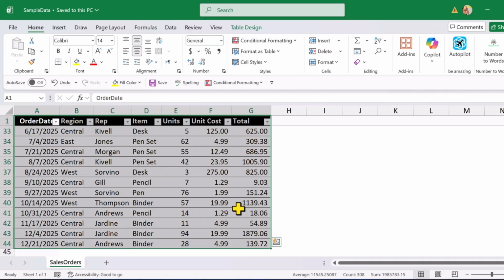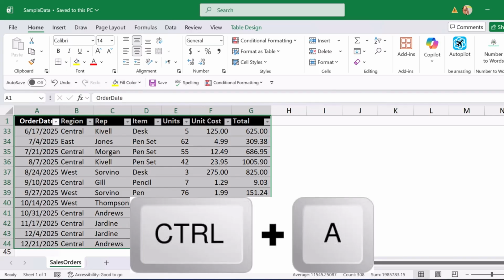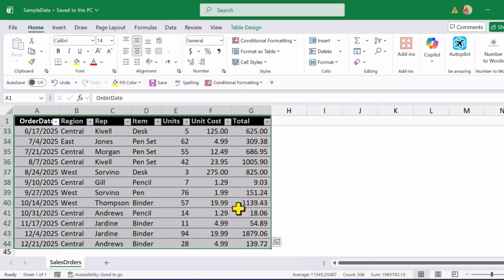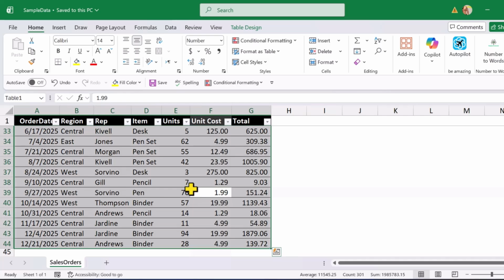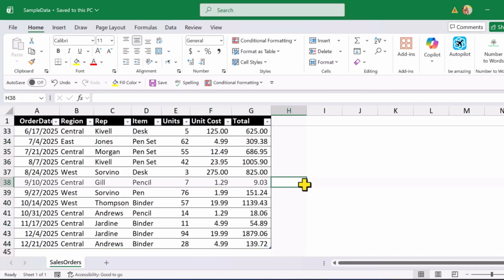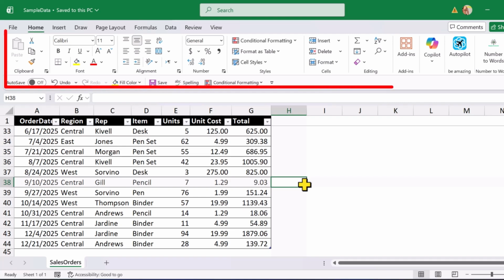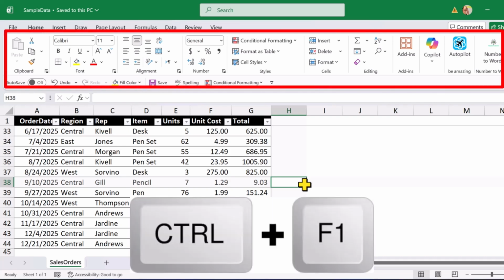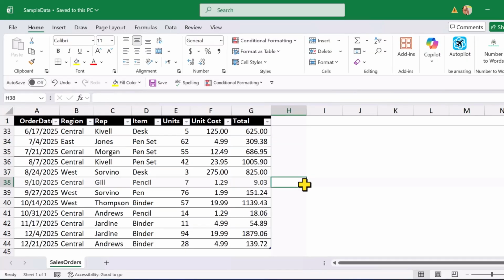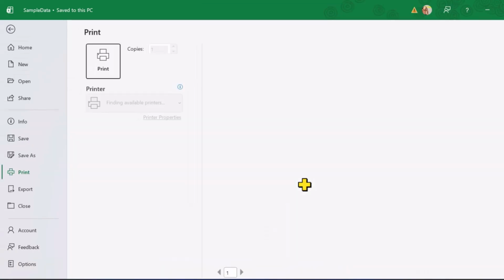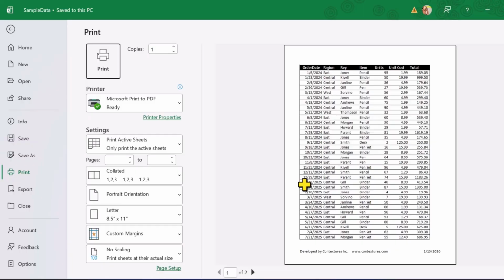Another very useful shortcut is Ctrl plus A. If I press it inside a table, Excel selects just that data. If I press it in an empty area, Excel selects the entire worksheet. To hide the ribbon, I press Ctrl plus F1. Press it again to bring the ribbon back. To print the worksheet, I press Ctrl plus P. This opens the Print menu, where I can choose my settings. To exit this screen, I press Escape.